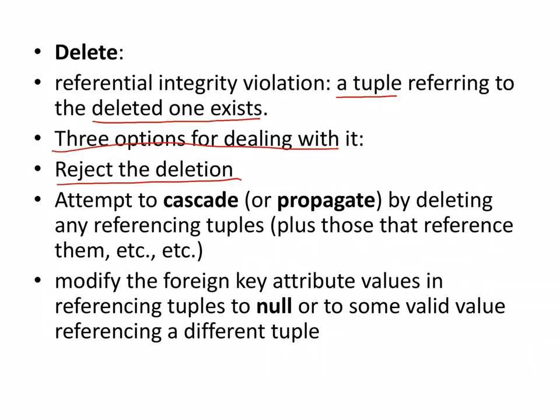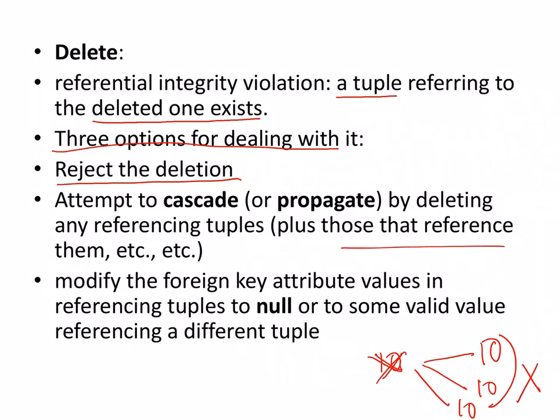Or, for example, I had told you that in one table 10 is deleted and in another table 10 is there. In these kinds of situations, make sure that the moment 10 is deleted, it is deleted from all the referring tables where this entry might be there. From all of them it should be deleted. So this is what reference is. Or you can modify the foreign key attribute values so that they don't refer to them. So these are the ways in which the delete operation might avoid this kind of integrity violation.